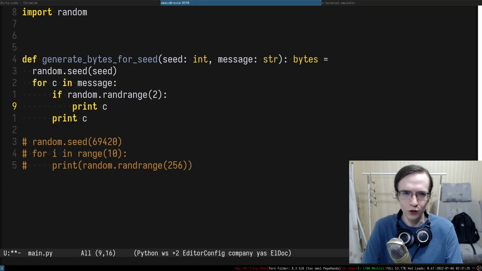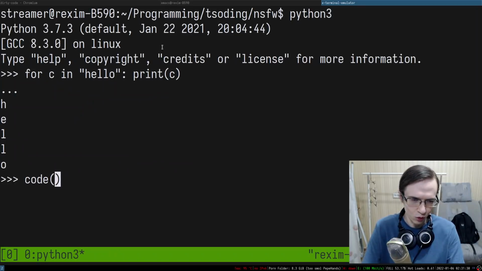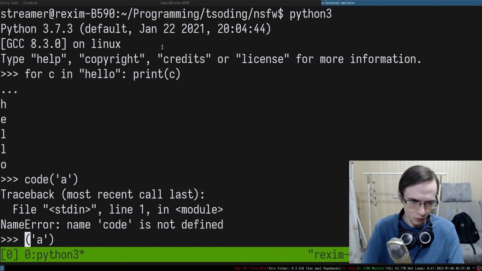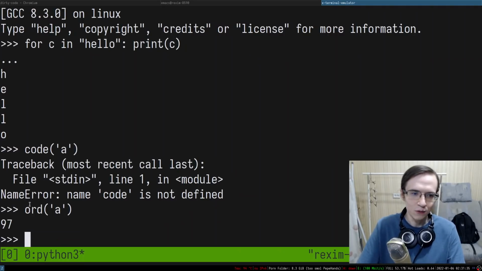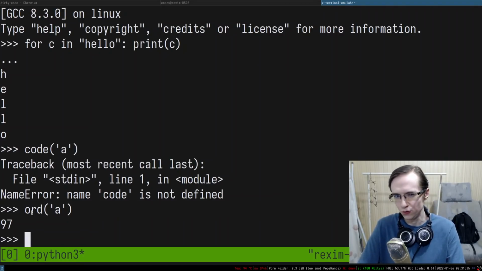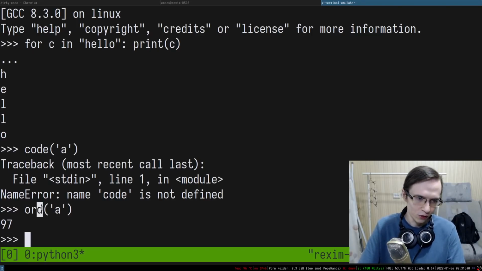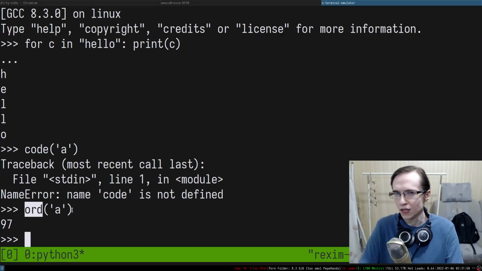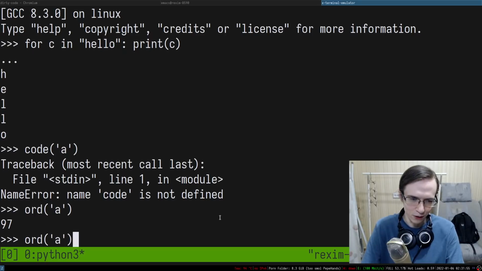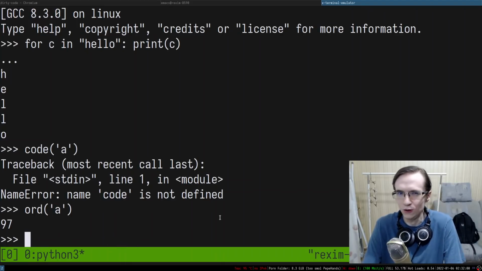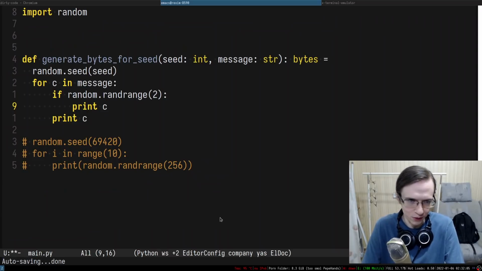So we probably want to convert it to a code. Is there something like a code for a particular character, or maybe ord? Some languages call that ord, and I don't really know what it stands for, but I know that it takes the character and returns the code of that character. The first time I saw this kind of function was in Pascal, and a lot of languages copied that. I don't remember what ord means. Maybe it's something with ordering, like in some languages you can't compare characters, but you can compare their ords. I don't know what ord stands for. I'm really sorry, I don't know anything about programming.